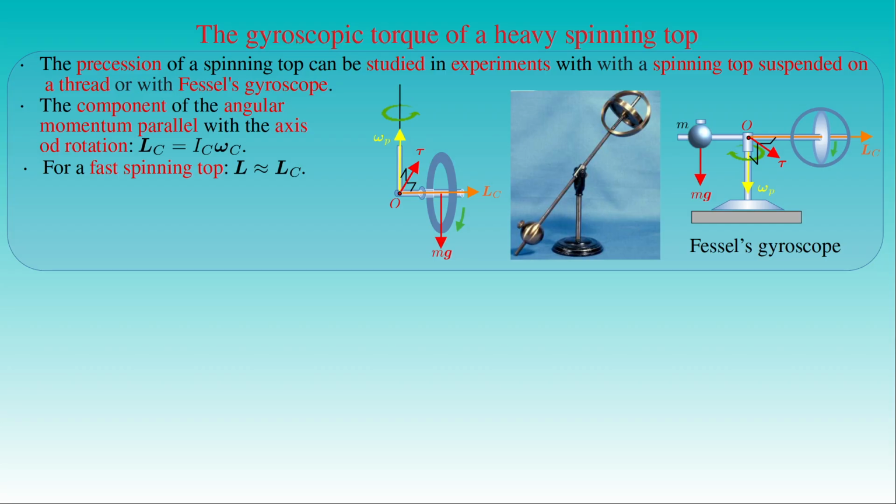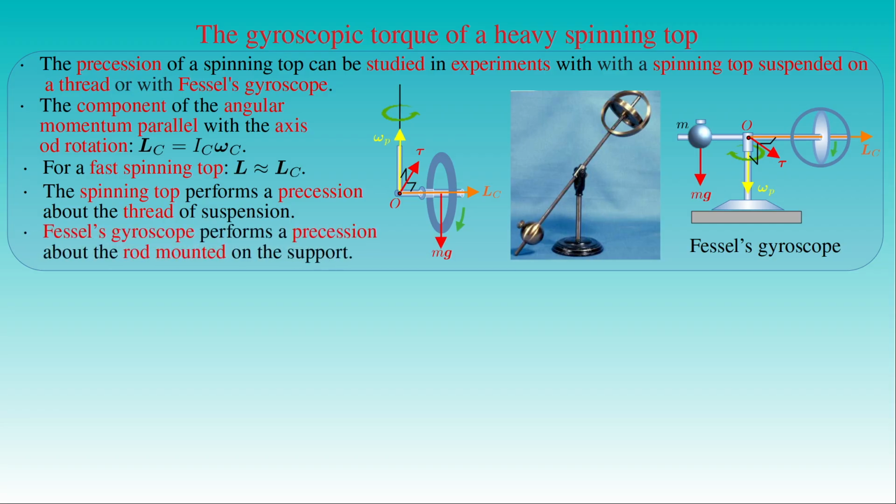In both the experiments, the axis of symmetry of the spinning top and its angular momentum point in the horizontal direction. That is, the spinning top in the first experiment performs a precession about the thread of suspension, where the axis of symmetry of the top rotates about the point O in the horizontal plane. Similarly, the gyroscope in Fessel's apparatus performs a precession about the vertical rod supporting its arm at the pivot point O, such that the arm rotates in the horizontal plane passing through the point O. In both the cases the cone of precession reduces to the plane passing through the point O, on which the axis of rotation and the angular momentum vector of the spinning top moves.